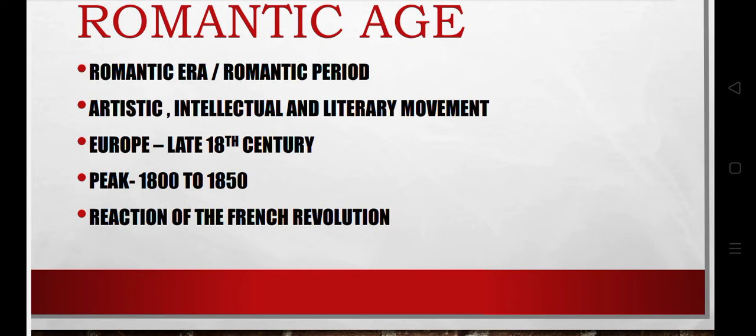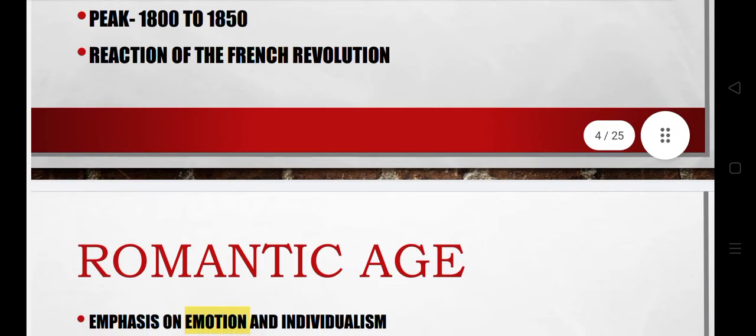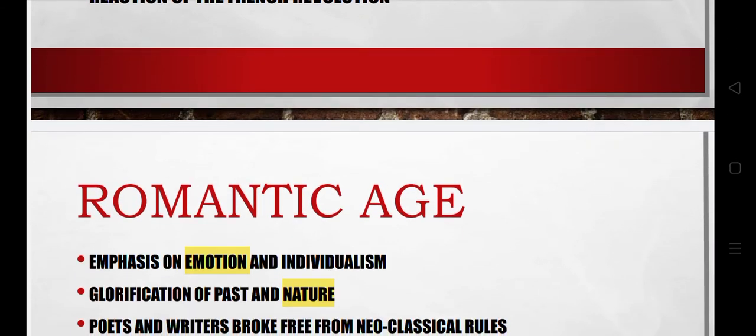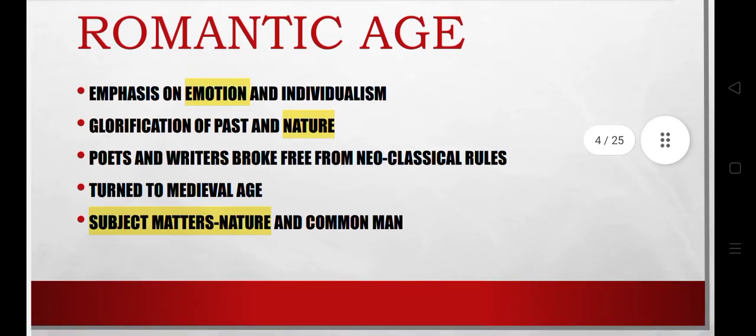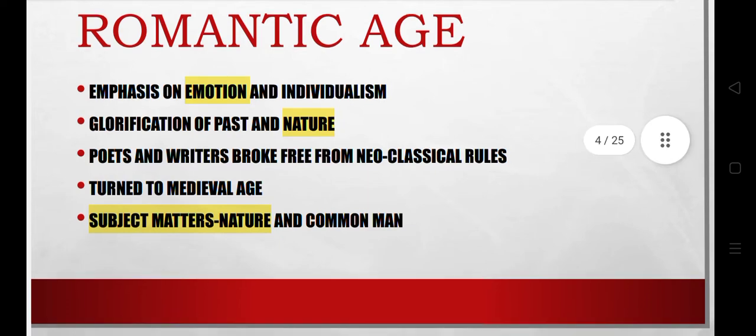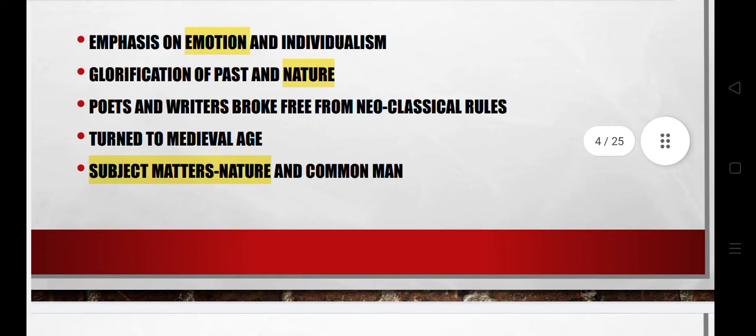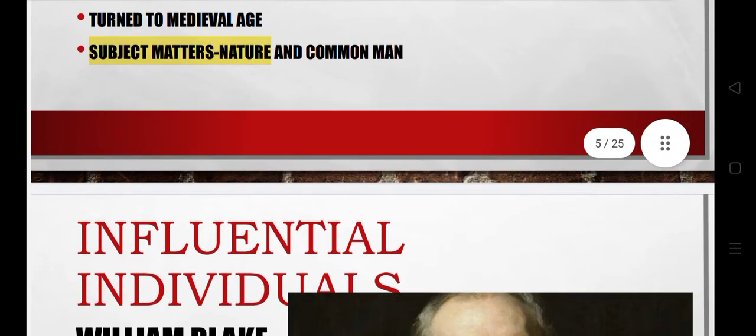Romantic age, romantic era, or romanticism, as it is also known. It was an artistic, intellectual, and literary movement, and it was a reaction to the French Revolution. The main theme of romantic poetry is nature. We'll see emphasis on emotions and individualism. As we saw in the previous neoclassical age, there was emphasis on reason, but here there was emphasis on emotions, individualism, and nature. The subject matter includes nature and the common man.